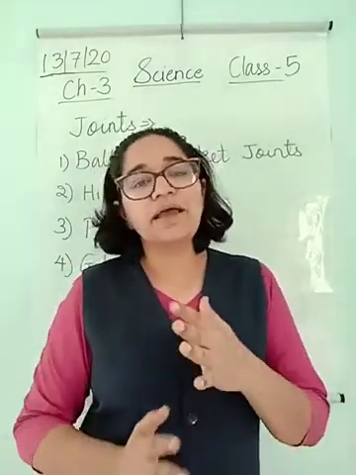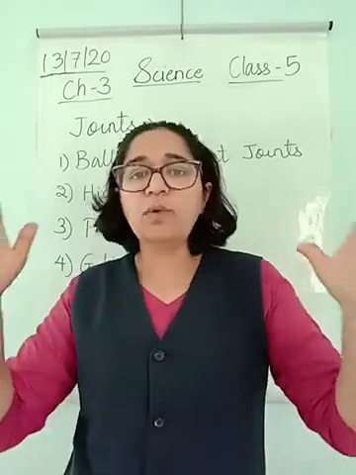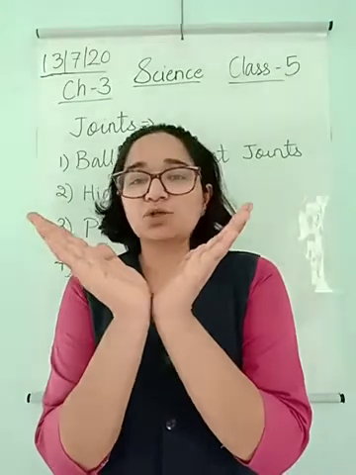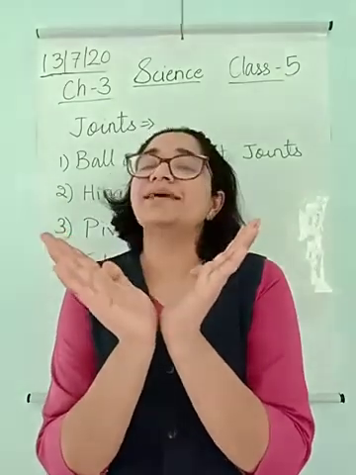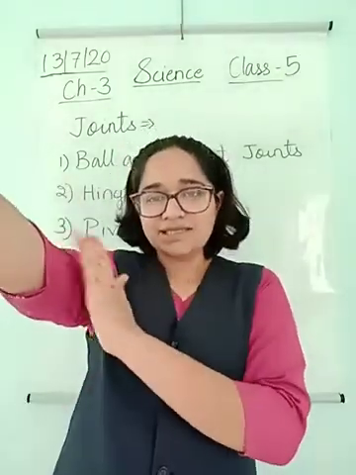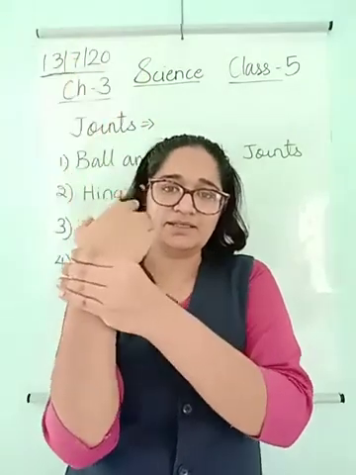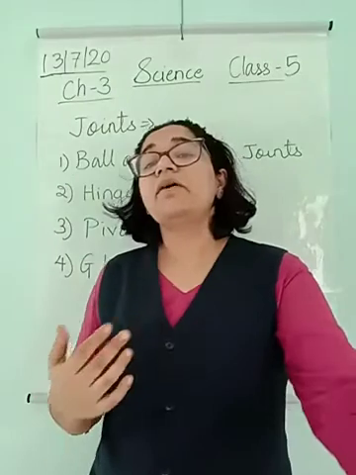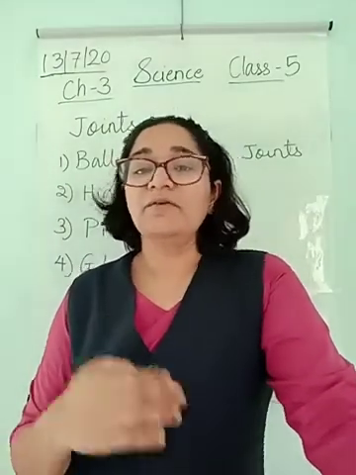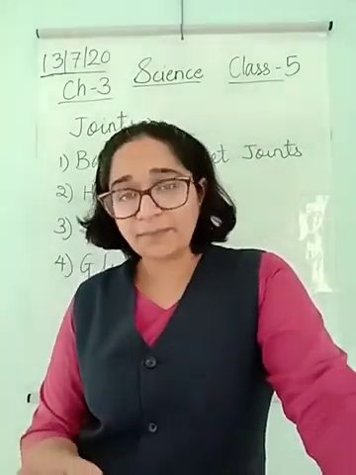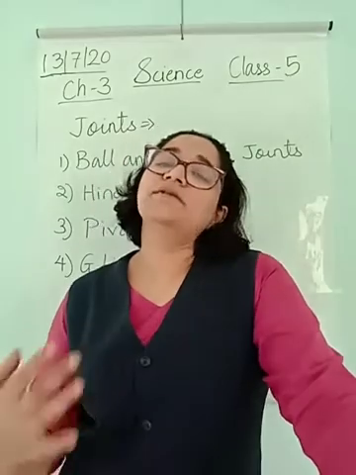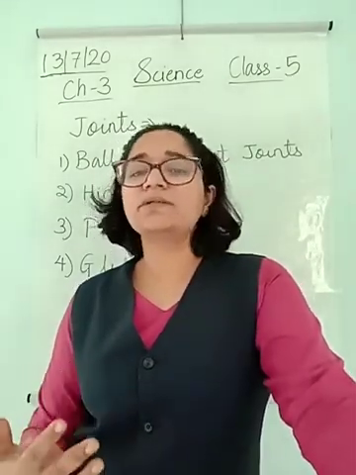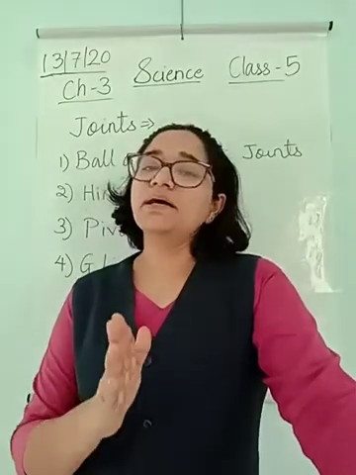So with the help of ligament, two bones are joined, and the place where the bones are joined is called a joint. So this is a joint. This is a joint. This is a joint. Everywhere the bones are joined with the help of tissue, that is ligament, and this is known as a joint. The place where the bones are joined is called a joint.